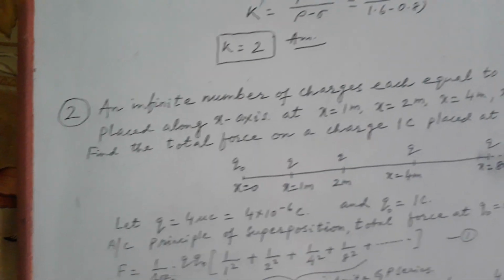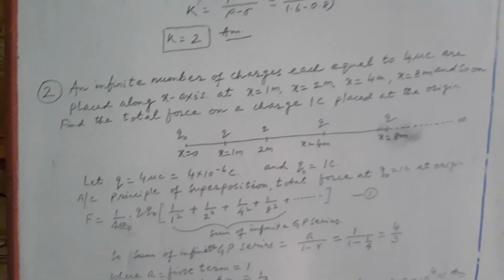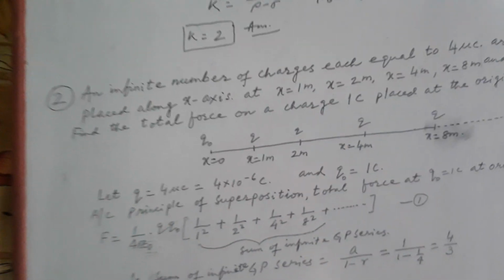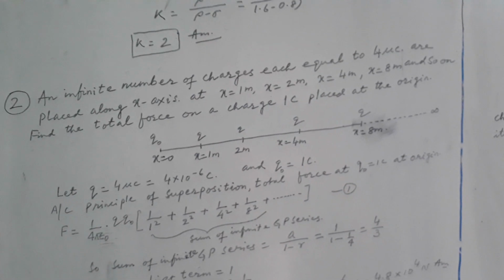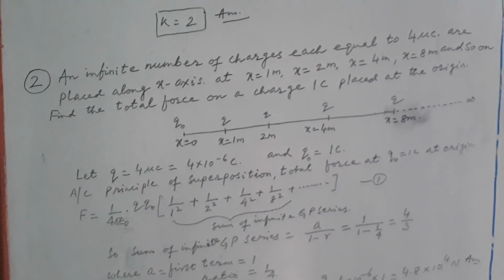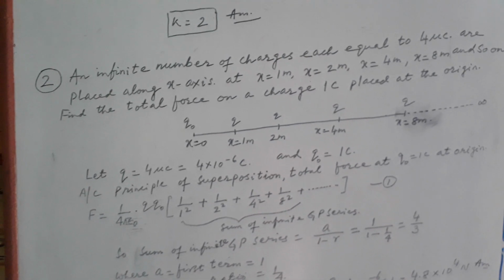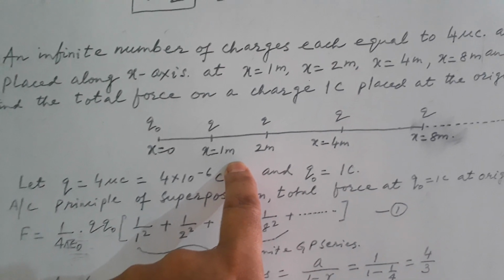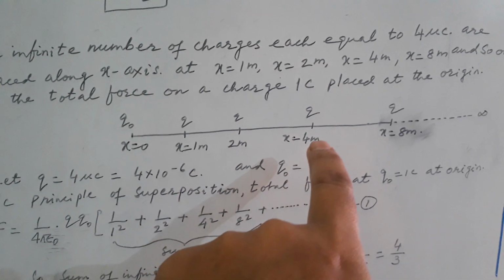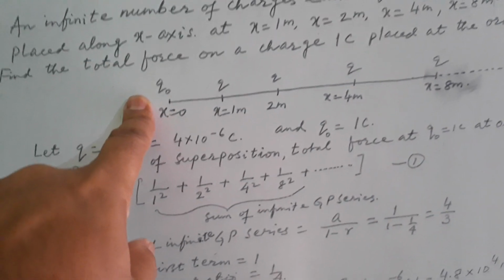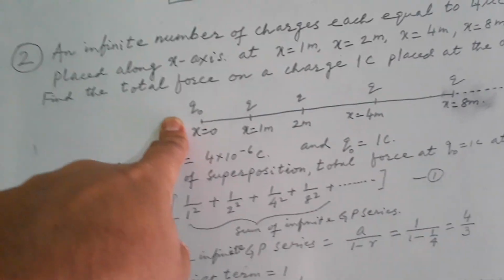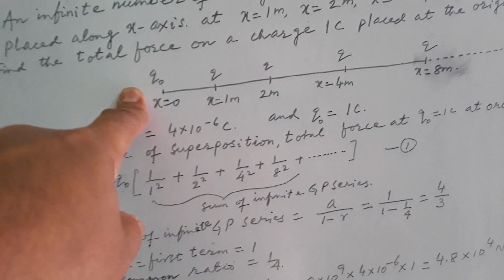Now in the second problem you will see it is completely different. An infinite number of charges each equal to 4 microcoulomb are placed along the x-axis at x equal to 1, x equal to 2, x equal to 4 and x equal to 8. So you have to find the force on a charge of 1 coulomb placed at the origin, that is x equal to 0.